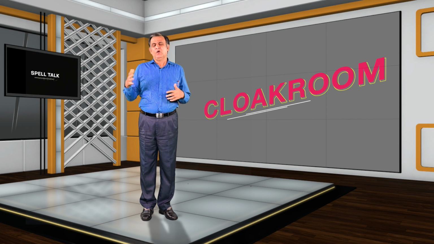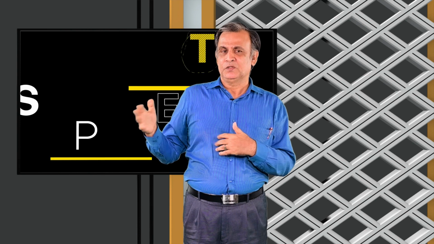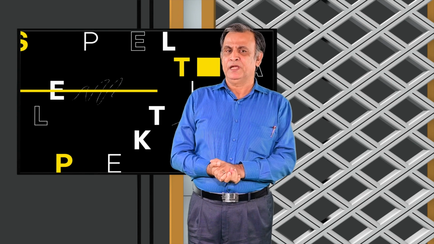Now, cloakroom is a very familiar term, and the area where you have to give special care is OAK. Usually we think of the clock, the timepiece, etc. But here it is CLOAK. So the meaning, the spelling and the pronunciation, everything is very familiar.